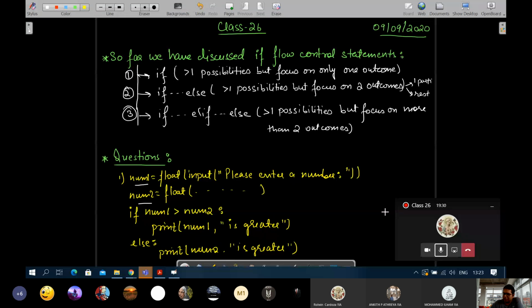Now you tell me, is this program clear? There were two possible outcomes because num1 could have been greater or num2 could have been greater. We are not sure, so two possible outcomes are there. Therefore, we will be discussing in this context only, that is, if else only. Because we are not sure which number the user is going to give as the greater one. Is it clear?